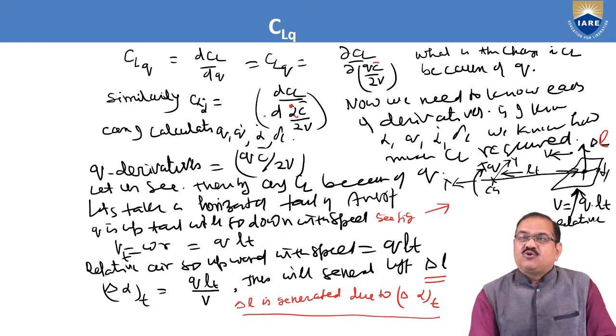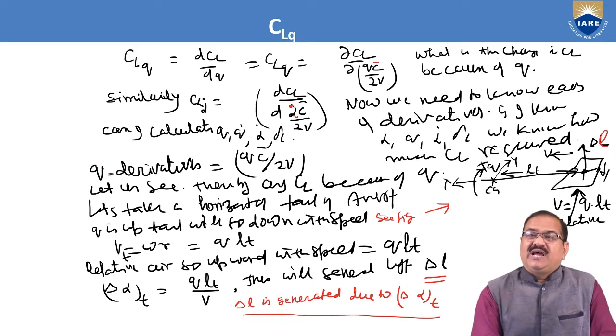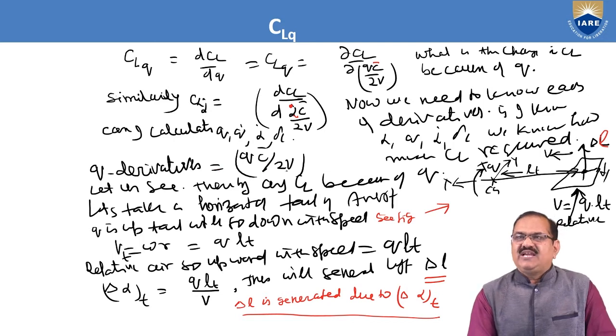Here also, to make alpha dot non-dimensional, we multiply it by C by 2V. So in this way we can find the Q derivatives, with Q derivative taken with respect to QC by 2V.